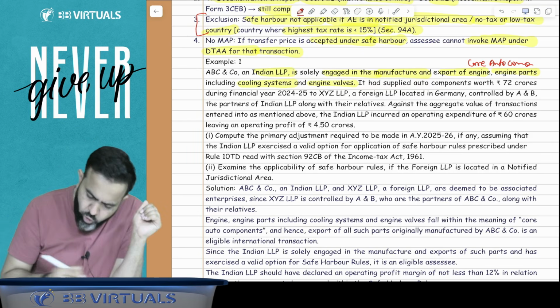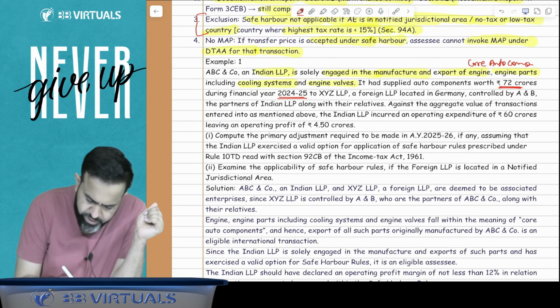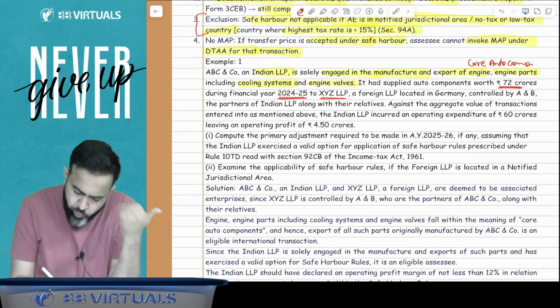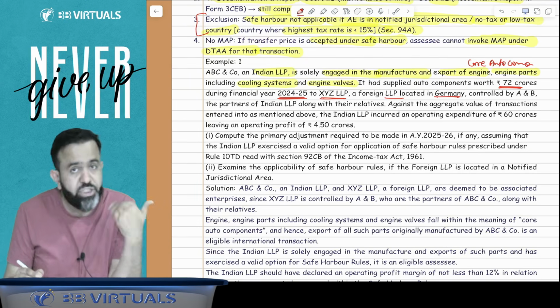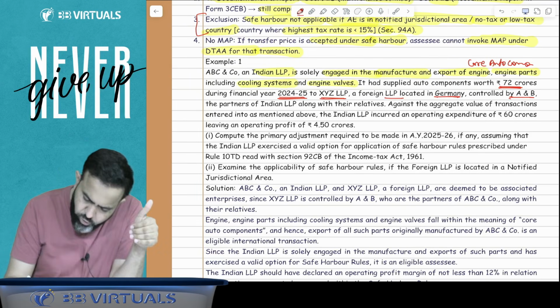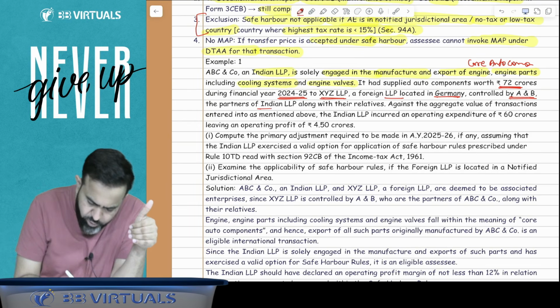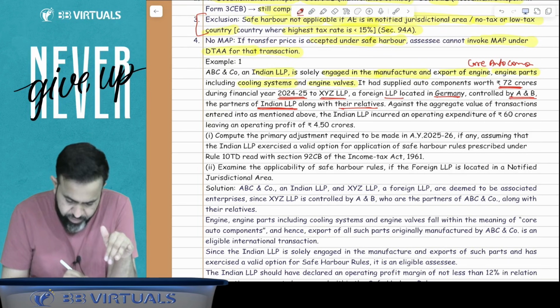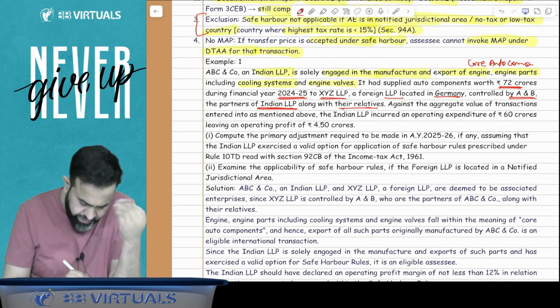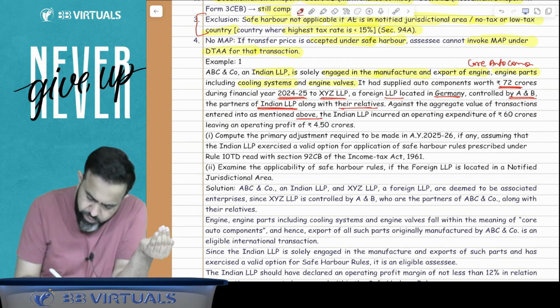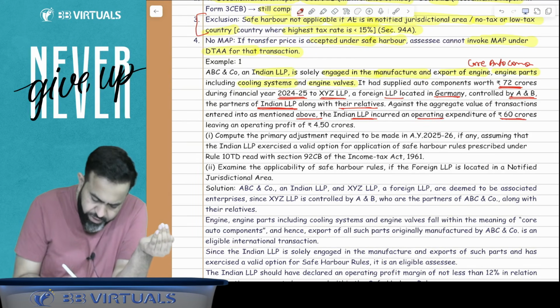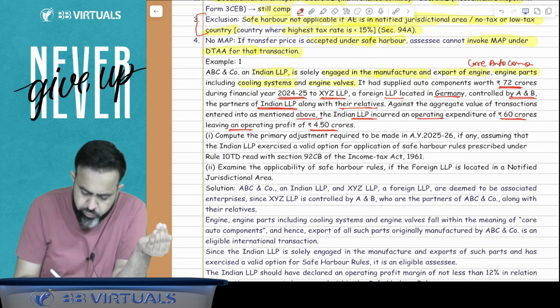It had supplied auto components worth 72 crores during the financial year 24-25 to XYZ LLP, a foreign LLP located in Germany, that is controlled by A and B, the partners of the Indian LLP, along with their relatives. Against the aggregate value of transactions mentioned above, the Indian LLP incurred operating expenses of 60 crore, leaving an operating profit of 4.5 crore.